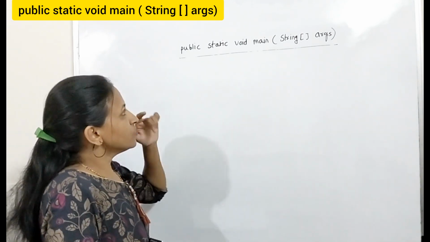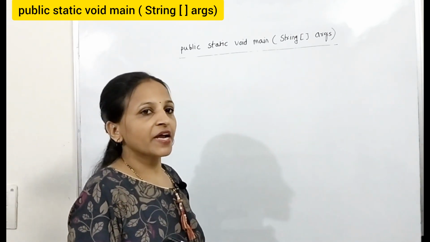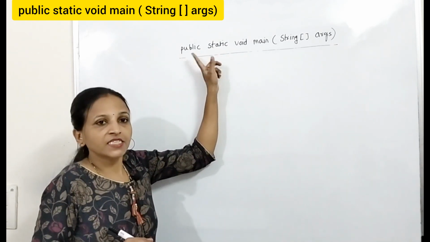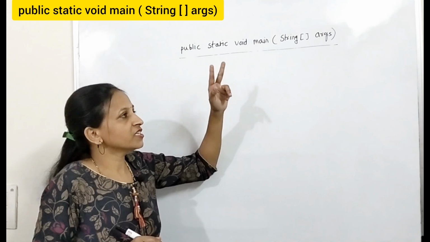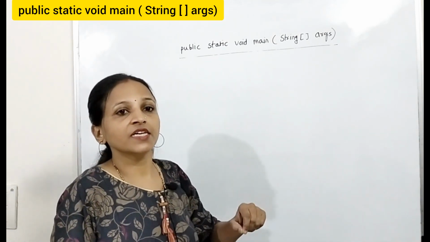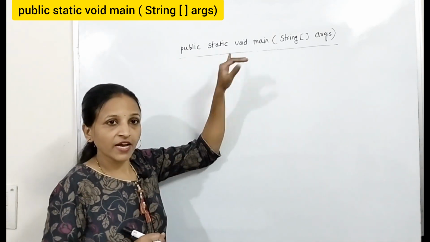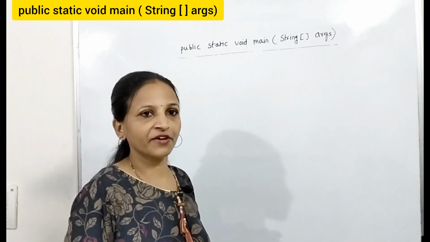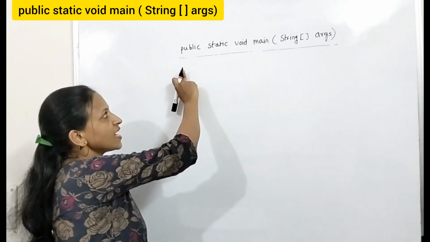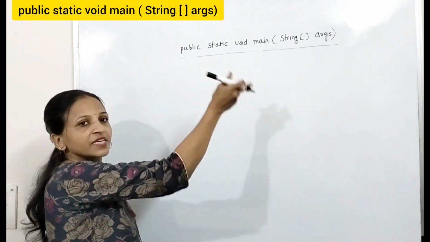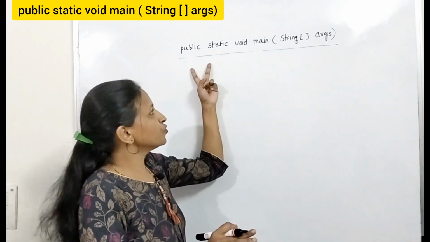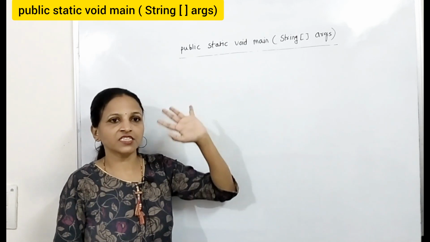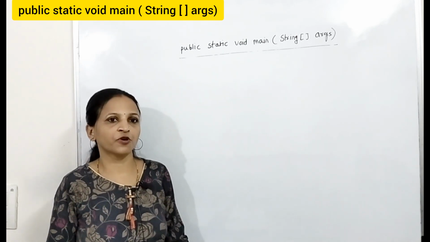Now some points you have to keep in mind. This public and static, these are two modifiers. The sequence of modifiers is not compulsory, it need not be like this. You can change the sequence of modifiers, means first static then public, or first public then static. In any sequence you can write these two modifiers while writing this main method. This is the first point.